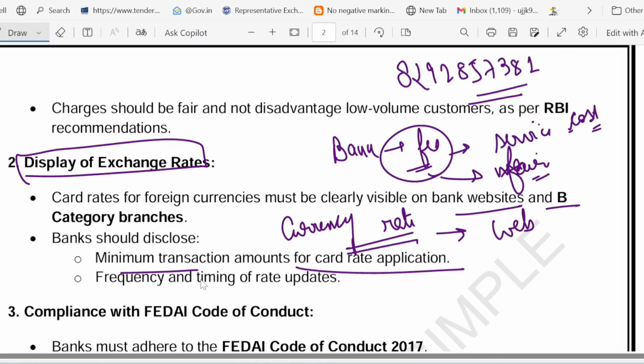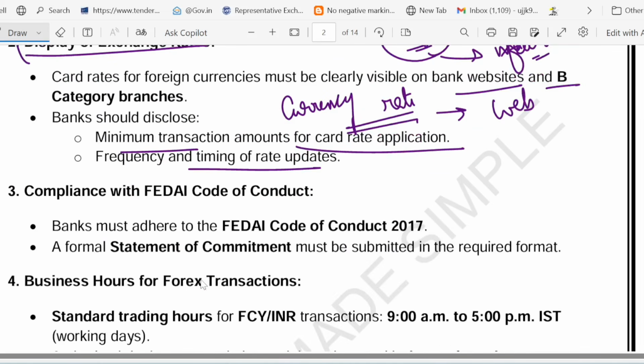Second point, how often rates are updated. That is called frequency and timing. Like a supermarket displaying prices, you should not get to the checkout and find a surprise markup. So that is the point. That is called displaying the exchange rate. Now have a look at this.